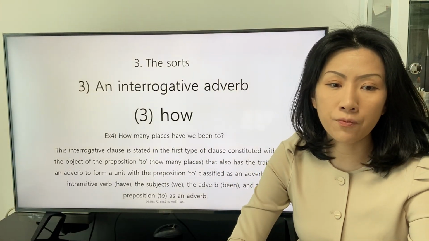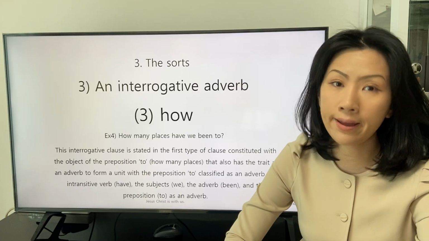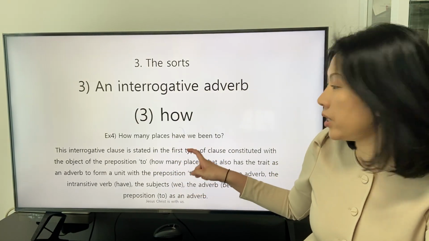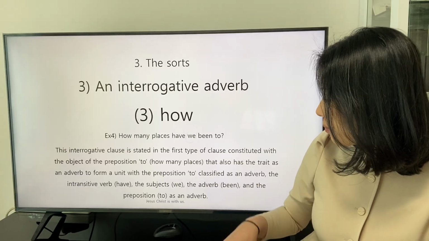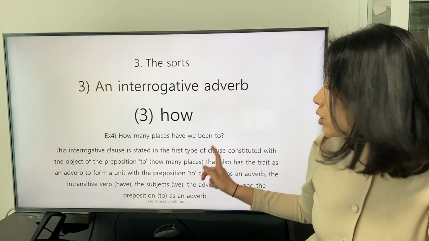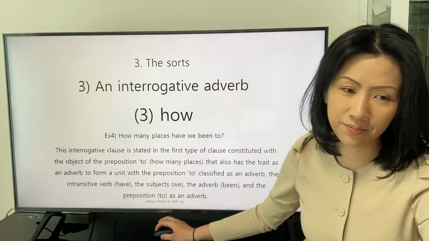Classified as an adverb, there are the intransitive verb have, the subject we, the adverb been that describes the intransitive verb, and the preposition to as an adverb.